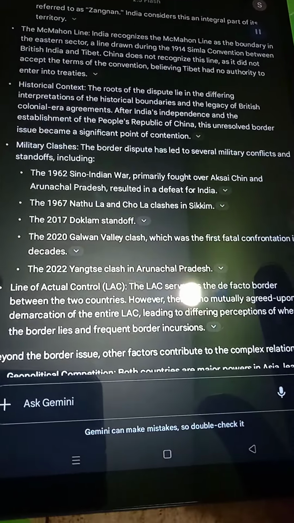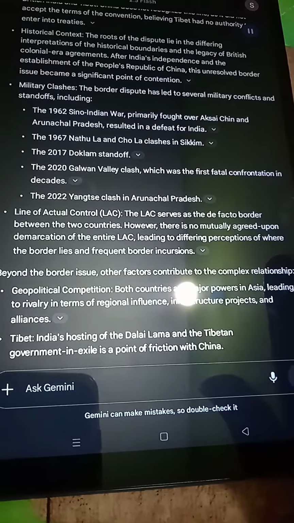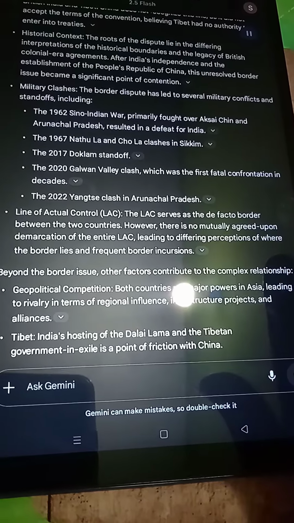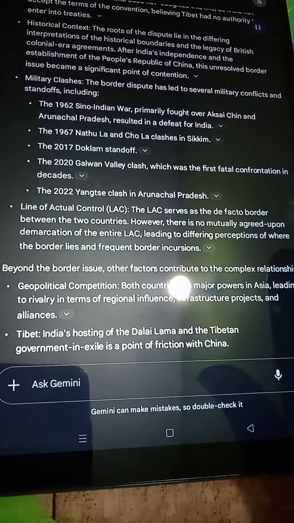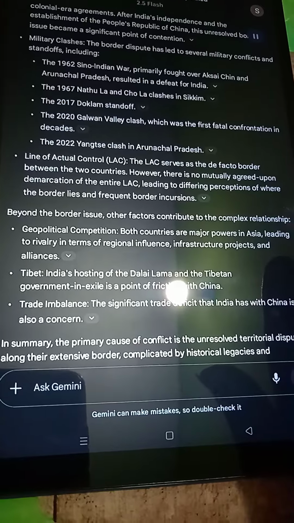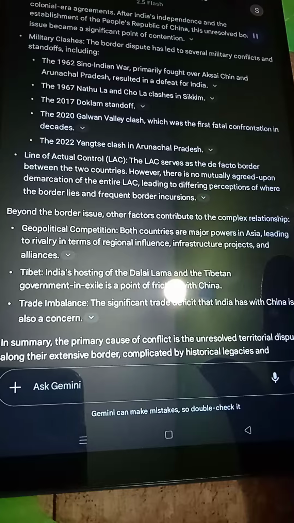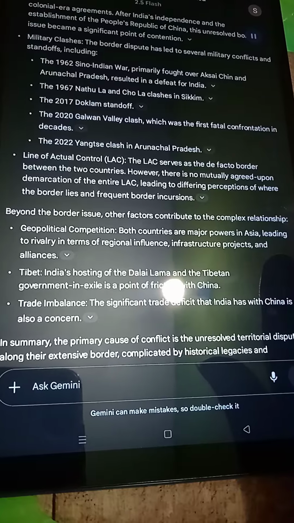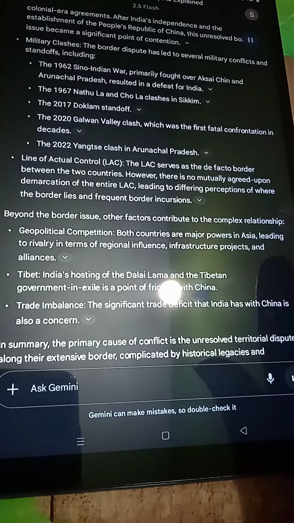Military clashes. The border dispute has led to several military conflicts and standoffs, including the 1962 Sino-Indian War, primarily fought over Aksai Chin and Arunachal Pradesh, which resulted in a defeat for India. The 1967 Nathu La and Cho La clashes in Sikkim. The 2017 Doklam standoff. The 2020 Galwan Valley clash, which was the first fatal confrontation in decades. The 2022 Yangtse clash in Arunachal Pradesh.